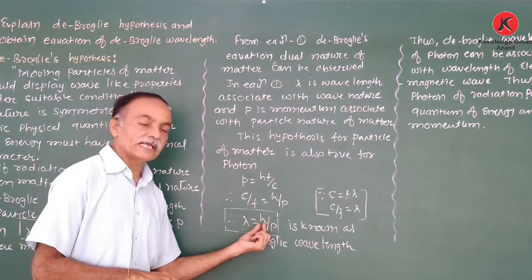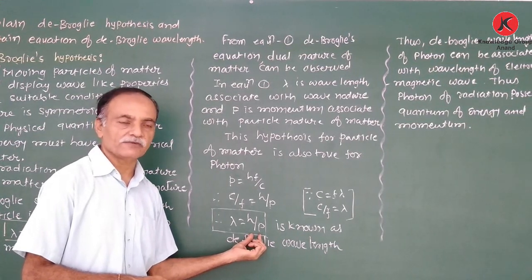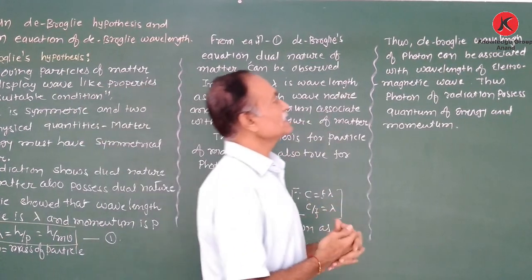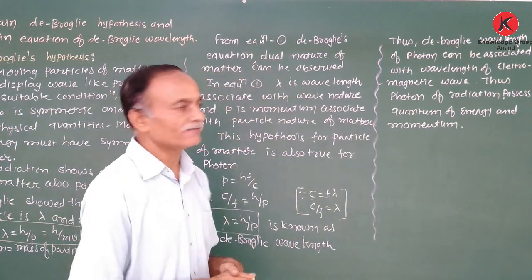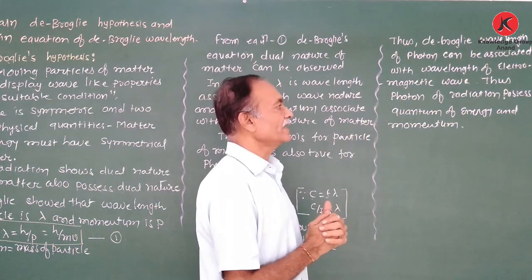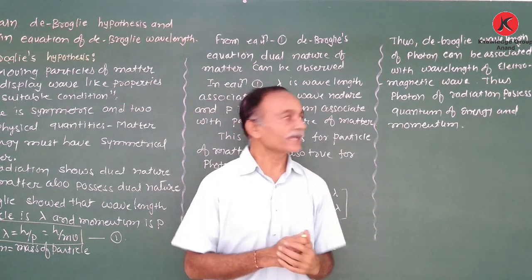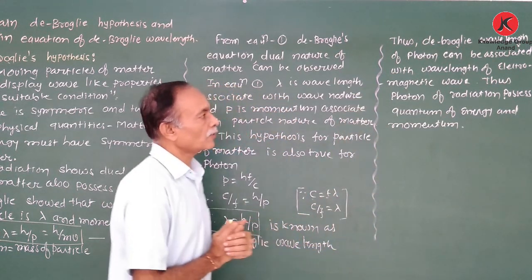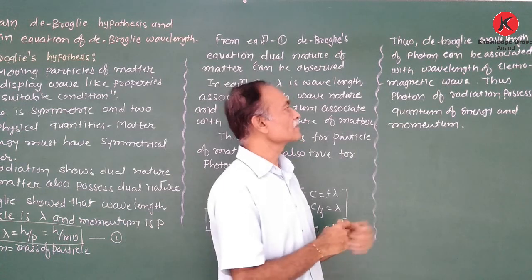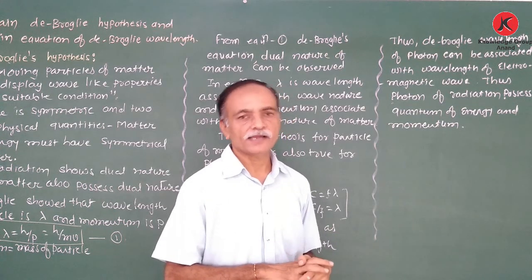Lambda is equal to h upon p, where p is the momentum of a particle. The particle possesses mass m and speed v, therefore lambda is equal to h upon mv. Thus, the de Broglie wavelength of a photon can be associated with the wavelength of an electromagnetic wave. Thus, the photon of radiation possesses a quantum of energy and momentum.